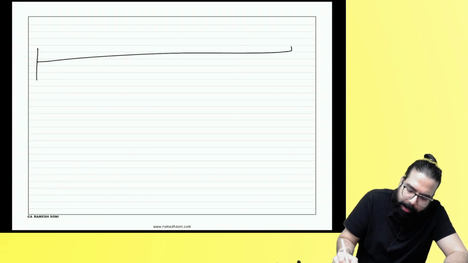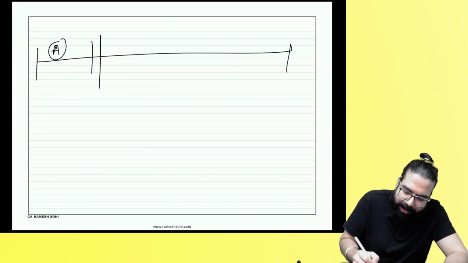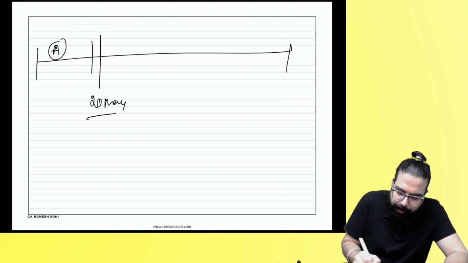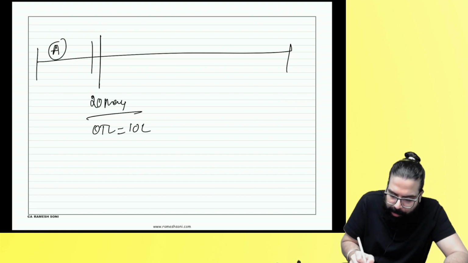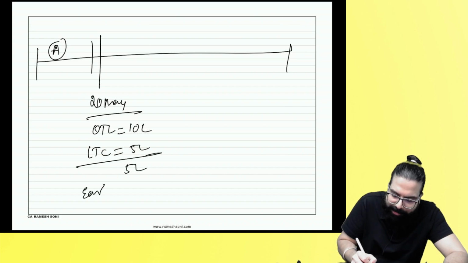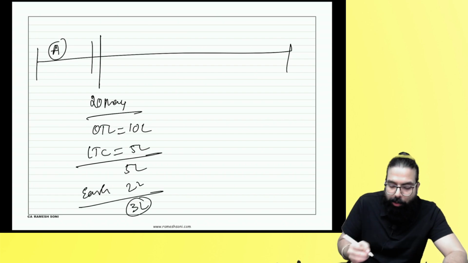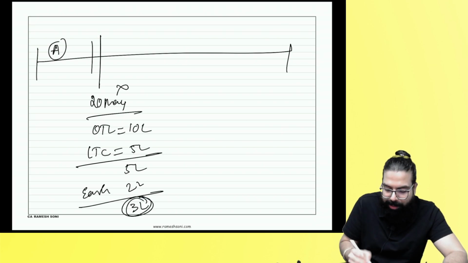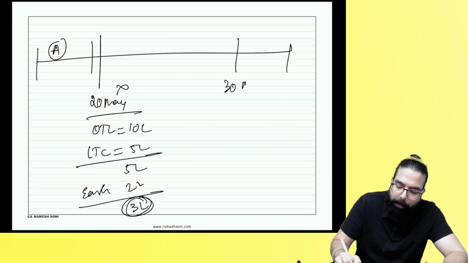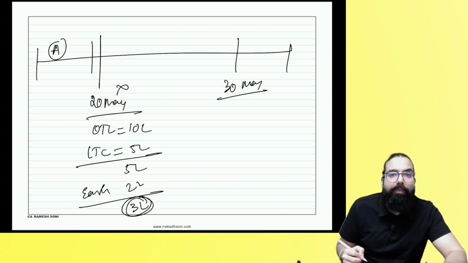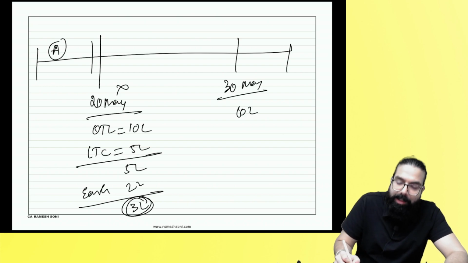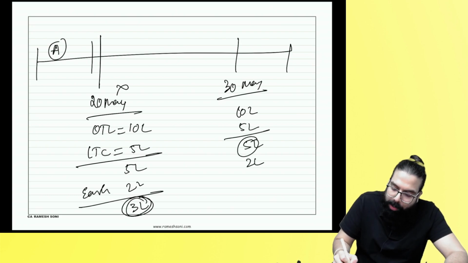For example, for the month of April, you are filing the return on 20th May. Your output tax liability was 10 lakh, your input tax credit was 5 lakh. So the remaining 5 lakh you have to pay; in your e-cash ledger only 2 lakh rupees were there, the remaining 3 lakh you have to pay in cash. But you could not file your return because you did not have these 3 lakh rupees. Now on 30th of May, you went ahead and filed your return. When you file your return, you told 10 lakh rupees is the liability, 5 lakh rupees the input, 5 lakh I have to pay in cash, 2 lakh I already had.